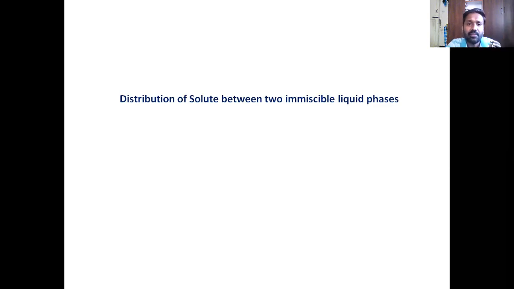Therefore, if you put a solute in an immiscible liquid system and agitate it, settle it, the solute distributes between both the layers. You find out the concentration of solute in one layer. You also find out the concentration of solute in the other layer. Do this for different volumes of liquids and different weights of solute. Every time you do this, find out the concentration of solute in liquid 1, find out the concentration of solute in liquid 2, and then divide them. C1 by C2, example, concentration in liquid 1 divided by concentration in liquid 2. You get a constant value.